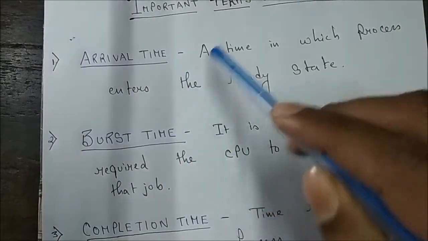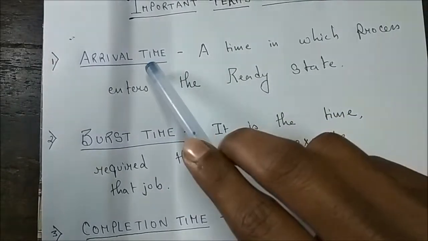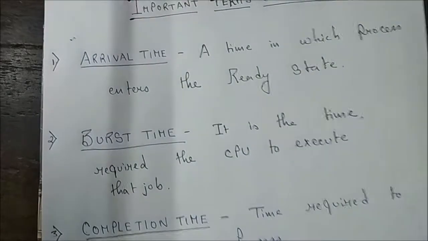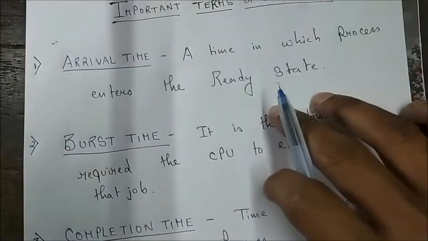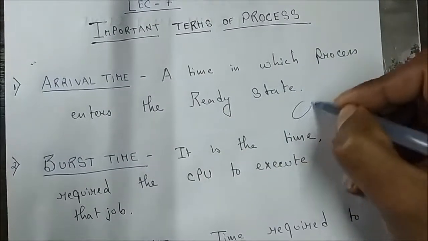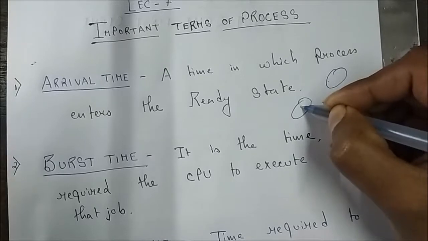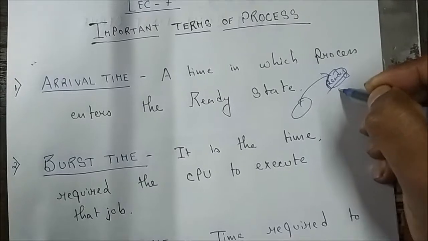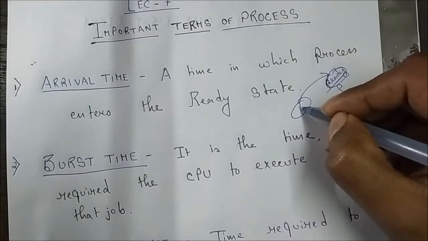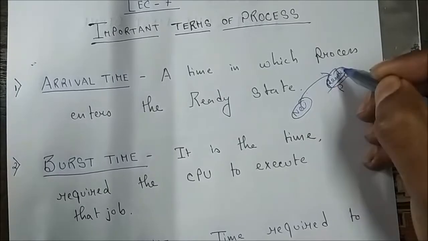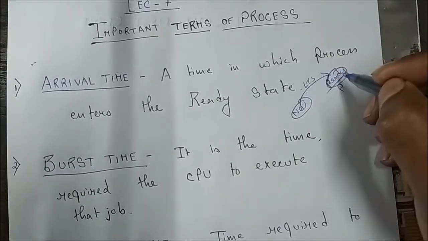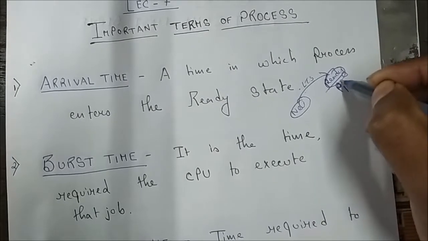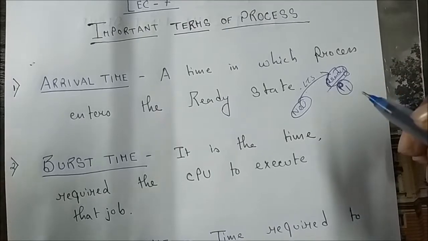Arrival time. I have written the definition. You can write it because it is important. Arrival time is the time at which a process enters the ready state. How many states do we know? There are 5 states. From the new state, when a process enters the ready state by the long-term scheduler, this is the arrival time of the process. For example, for the process P1, this is called the arrival time of that process.